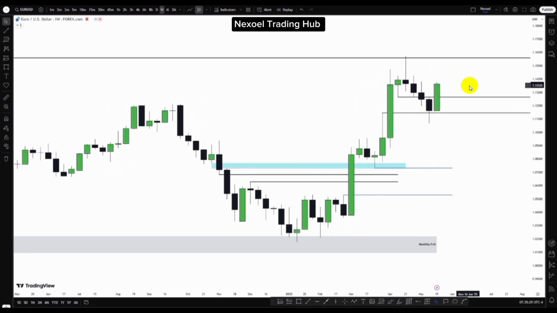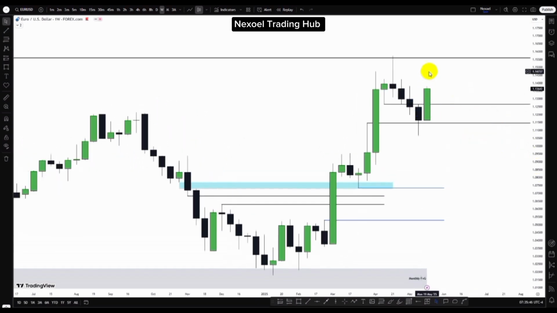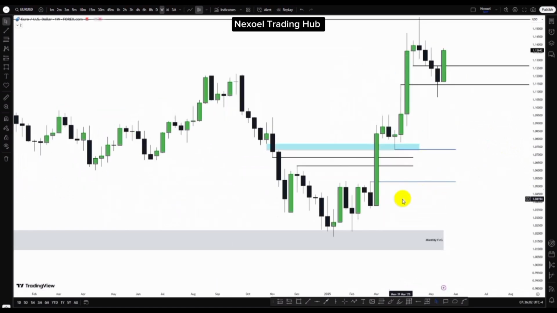So what we can see clearly is that price, after filling up the weekly bullish fair value gap, we had that strong bullish reaction, just the way we can see in the dollar index. After price filled up the weekly bearish fair value gap, we had bearish reaction to the downside. So for the coming week, I'm expecting to see bullish continuation to the upside in Euro USD, since we're also expecting the possibility of bearish continuation in the dollar index. So we can clearly see that we are bullish in the Euro USD.